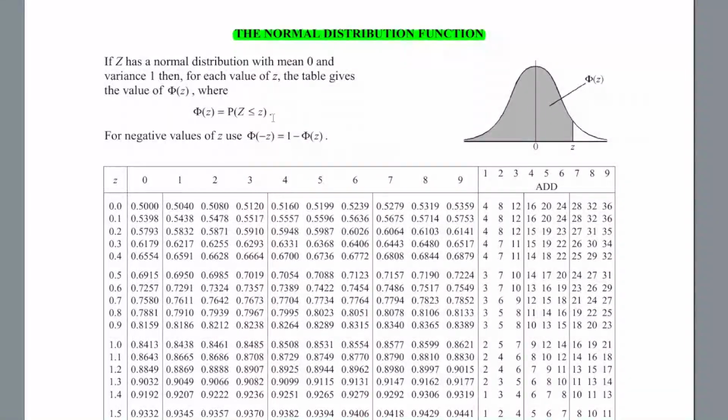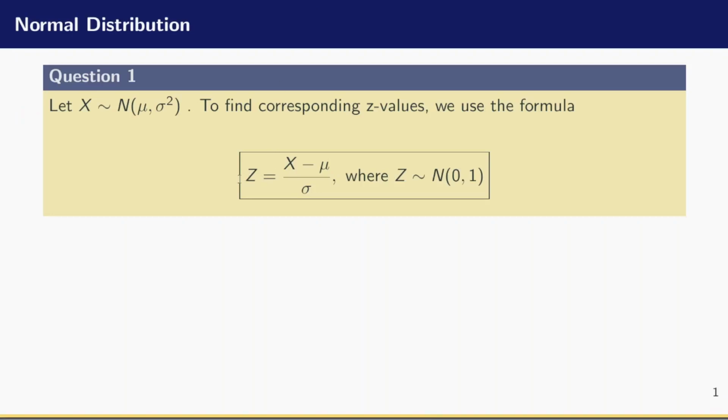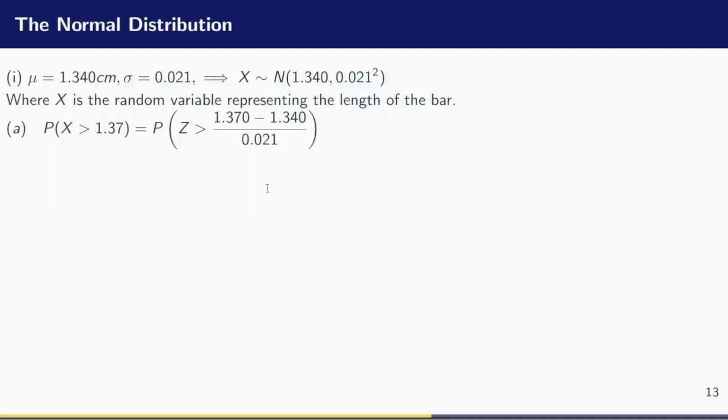And we can also use the idea of symmetry to find the probability of negative values, like phi of negative z is equal to 1 minus phi of z. Are we together? Alright, I hope we are on the same lane here. Alright, so we have to standardize this particular random variable. And to standardize it, let me go once more to the formula. I will have that the standard normal variable z is equal to x minus the mean divided by the standard deviation.